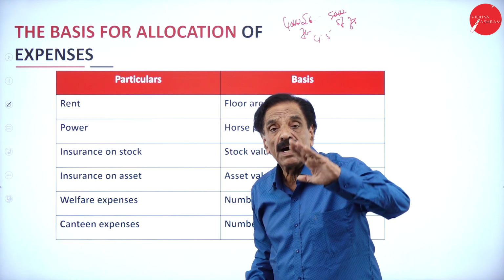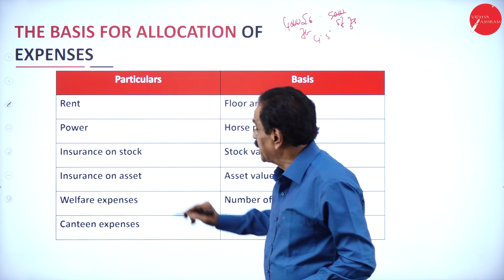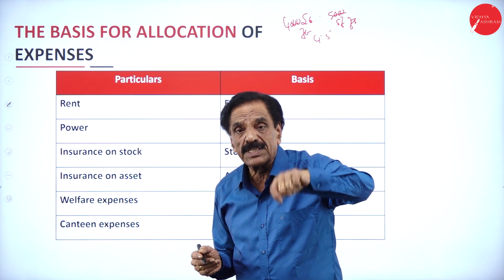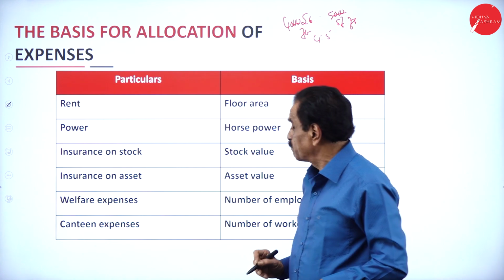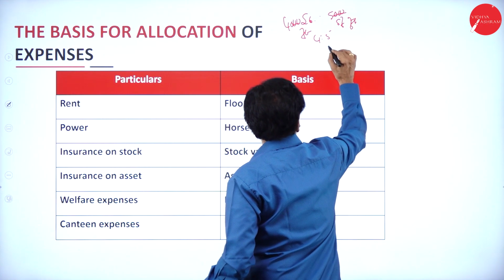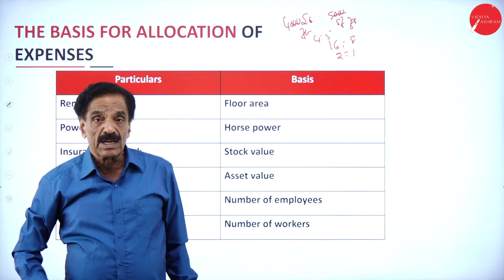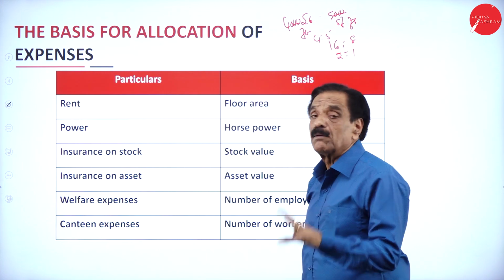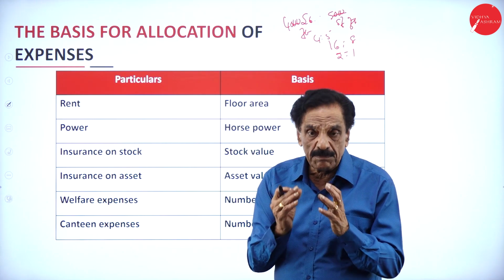Power is based on horsepower, whatever horsepower department A has got and department B has. Then insurance on stock is based on stock value; when you make the insurance on stock, we take the stock value ratio. Insurance on assets, asset value. Welfare expenses, number of employees. By chance, if the number of employees is 16:8, that is in the ratio of 2:1. Then canteen expenses, number of workers. When the number of workers are there, according to workers, it will be divided.